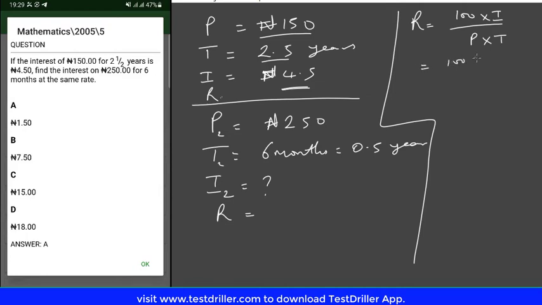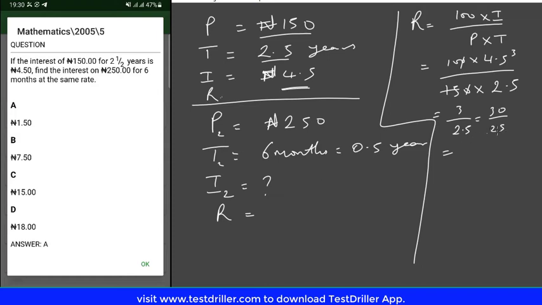So what is the interest here? That's 4.5. What is the principal? That's 150. And what is the time? That's 2.5. If we divide this and simplify further, we are going to get the following. Multiplying 10 by this gives you 3, then you get something like 3 over 2.5, which gives you 30 over 25.